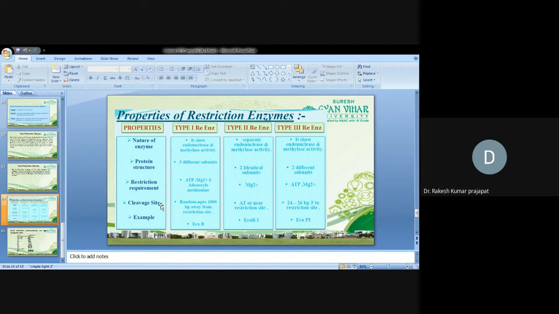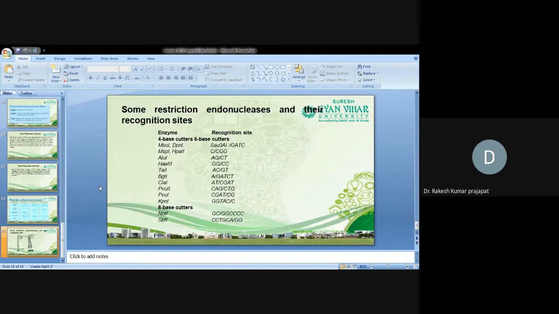Restriction requirement: type 1 requires ATP, magnesium, and S-adenosyl methionine. Type 2 requires only magnesium, while type 3 requires magnesium and ATP. Cleavage site is random, up to 1000 base pair away from the restriction site for type 1 and 3, while type 2 cuts at or near the restriction site. Please write down some certain restriction enzymes and their recognition sites.